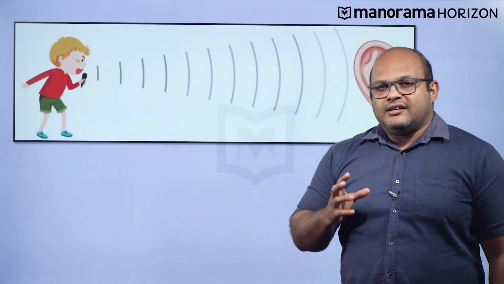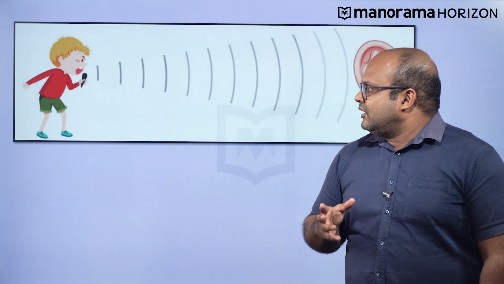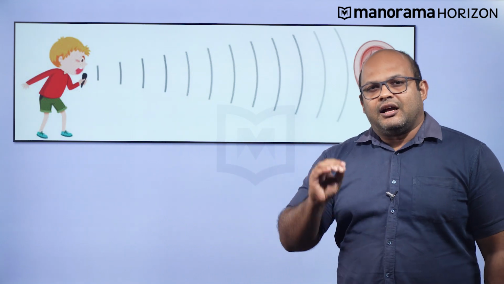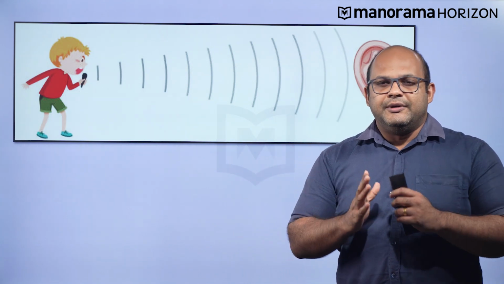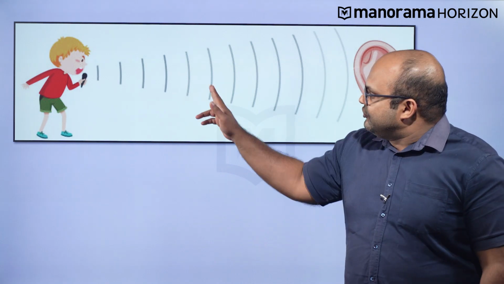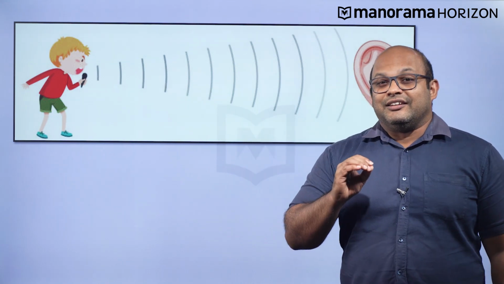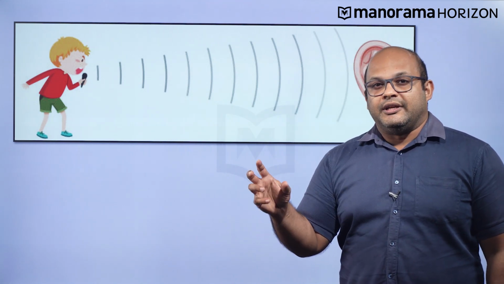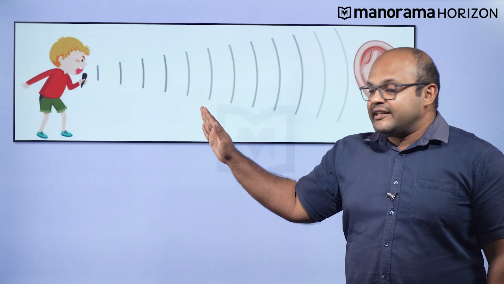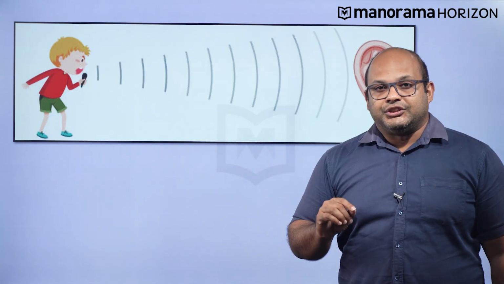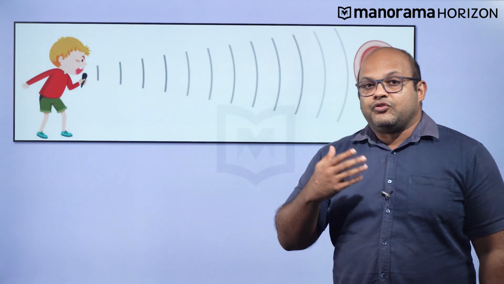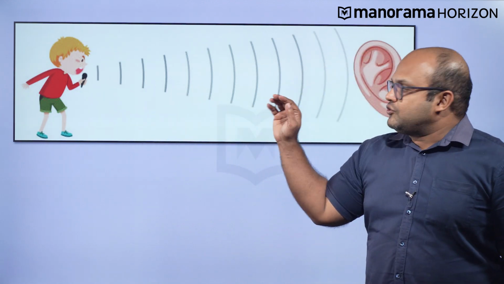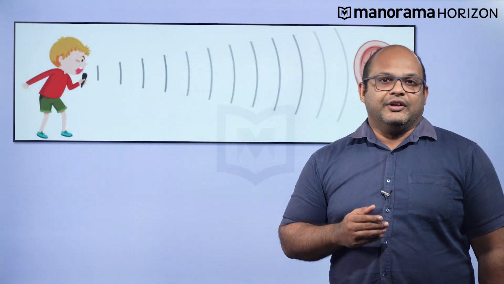Now, if you look at sound, sound is also a wave. Sound travels in the form of compressions and rarefactions. Compressions are the regions where the density of the air medium is increasing. Rarefactions are the regions where the density of the air is decreasing. In this case also, the disturbance in the medium, the change in the medium's property, is pressure. The pressure is increasing in the compressions and decreasing in the rarefactions. And in addition, this disturbance in the property of the medium is traveling from the child to your ear. So this is also an example of a wave.